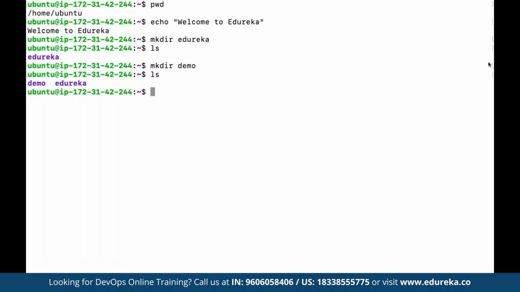And let's say we want to clear the current screen, suppose there are multiple commands that we have executed, and now we want to clear out the entire screen. Then we have a simple command by the name of clear. Clear is simply going to clear the entire screen for us so that we can start fresh. And to create a new file, here we had seen how we can create a folder. So for creating a new file, we can use any of the text editors that we want to work on.